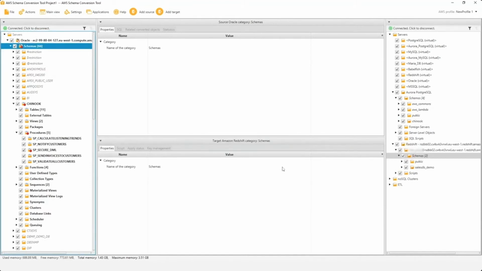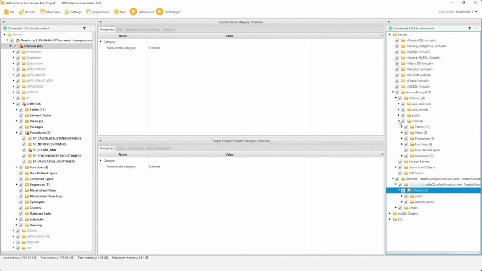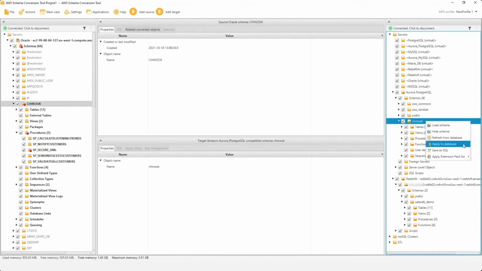I clicked on the context menu, and you can see on the right hand panel it has converted the schema. If you remember, I created a transformation rule to convert the schema name and the table name to lowercase. As you can see, Chinook, which is uppercase on the left hand side, is now showing in lowercase. Likewise, SalesDB demo is another schema which I want to move to Redshift, and it has put a suffix of _demo on it. So here everything looks good.